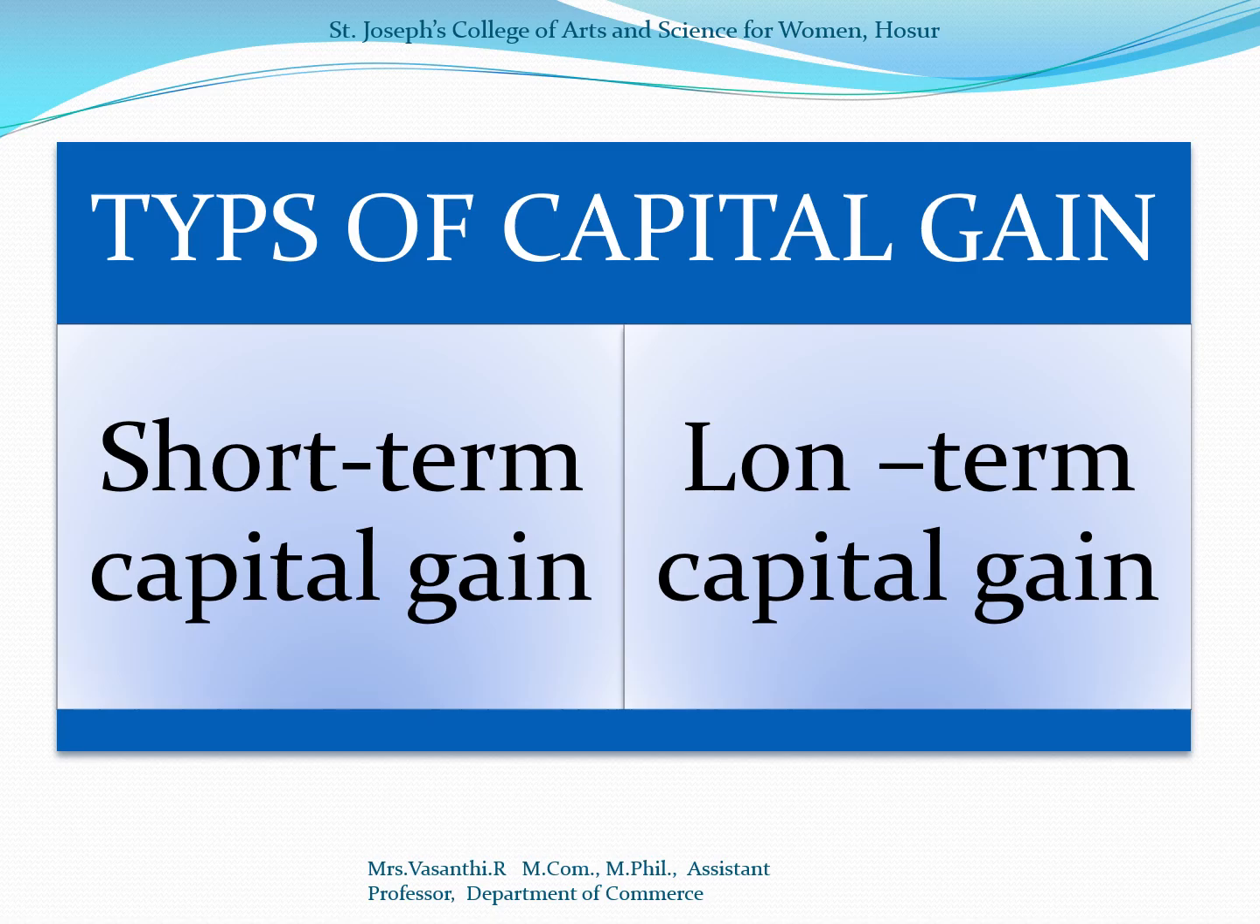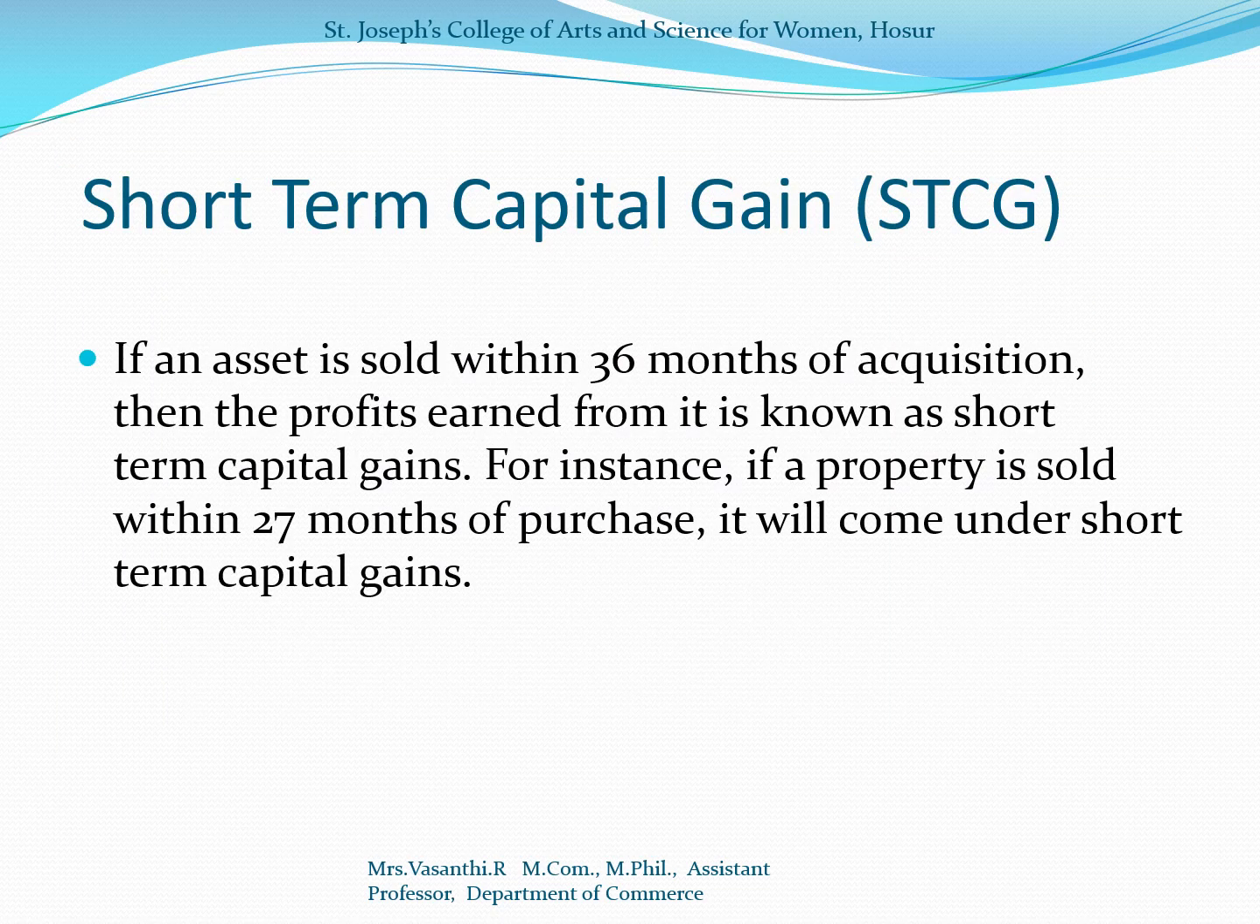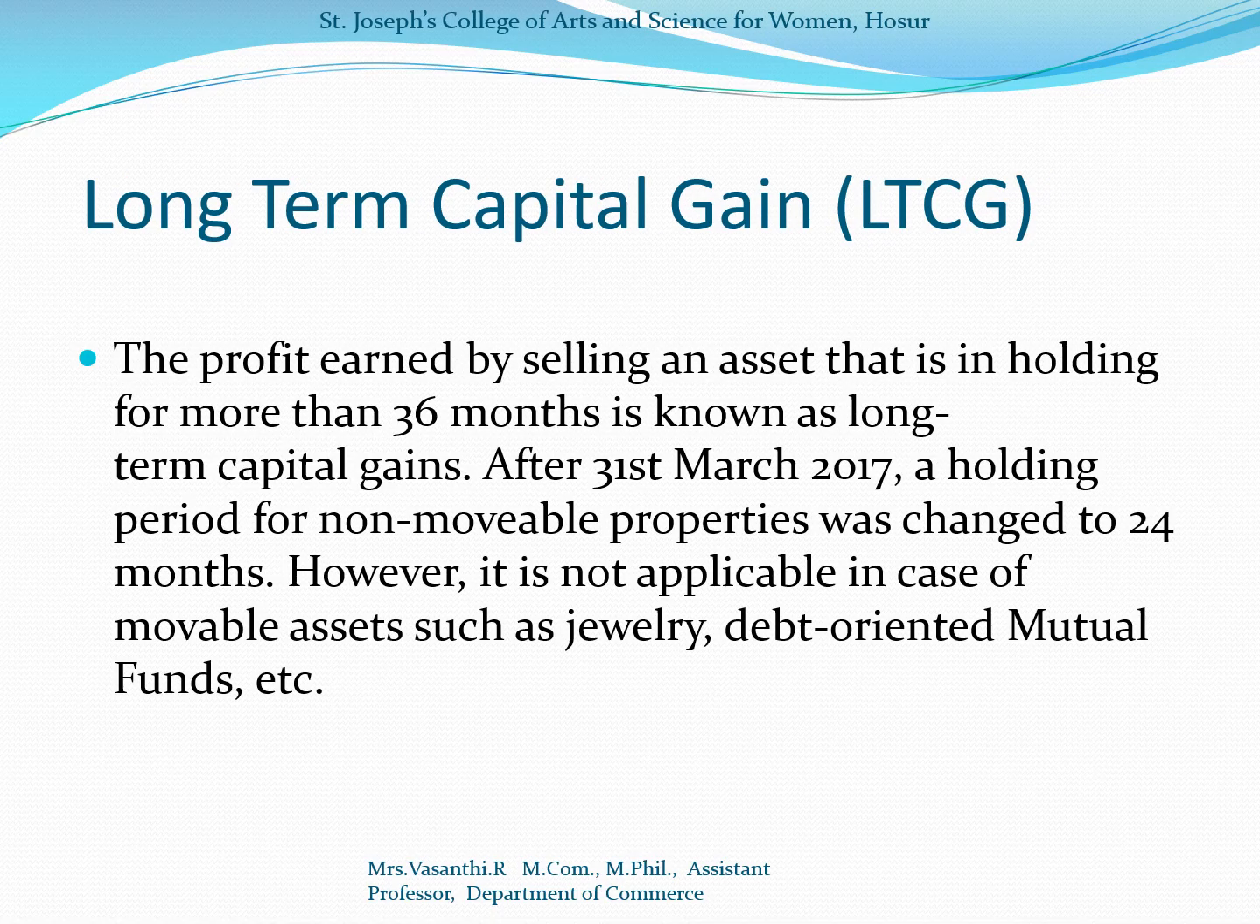Types of capital gain: short-term capital gain and long-term capital gain. Short-term capital gain means the asset is sold within 36 months of acquisition, and the profit earned is known as short-term capital gain. For example, if a property is sold within 27 months of purchase, it is called a short-term capital gain. Next is long-term capital gain. It is the profit earned by the taxpayer on assets held for more than 36 months, known as long-term capital gain.